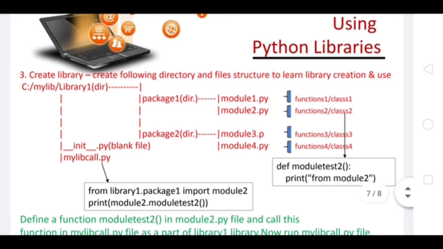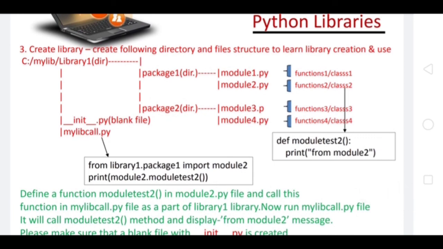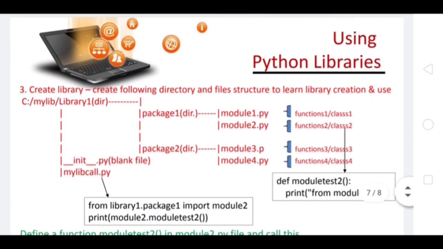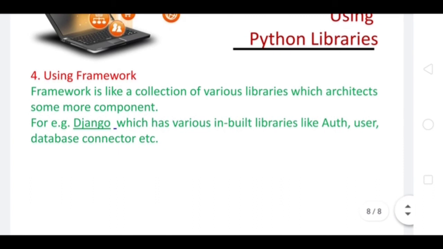To create a library, this is the way: we define the function in the module and then call the function. This also I will do as a practical and then tell you how to create a library in Python. As for frameworks like Django, that is another chapter which we will be discussing in later videos or later sessions.